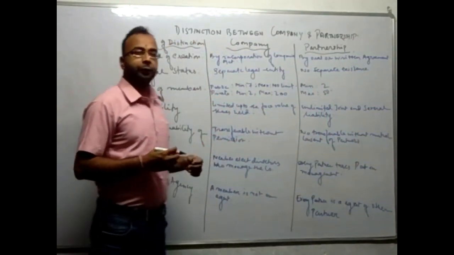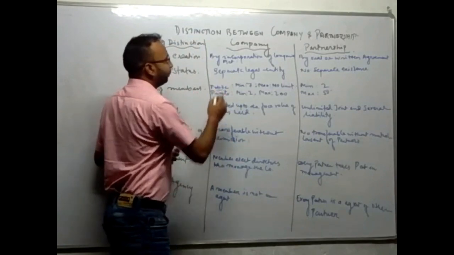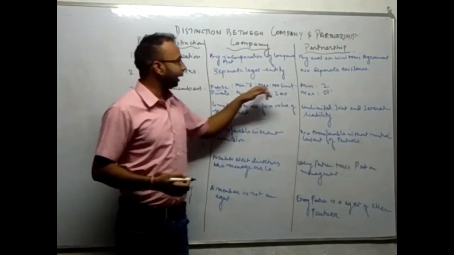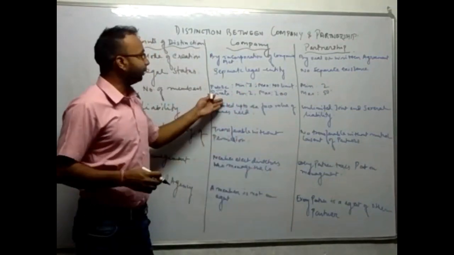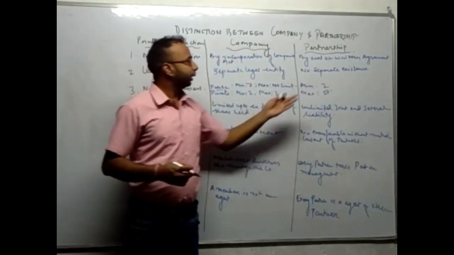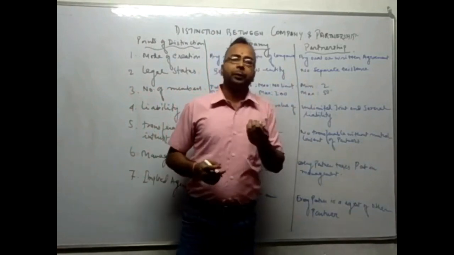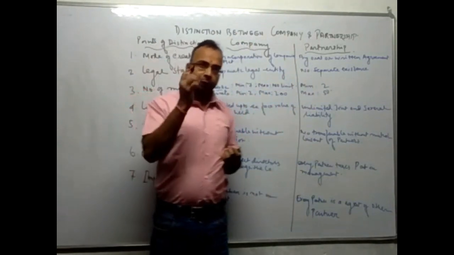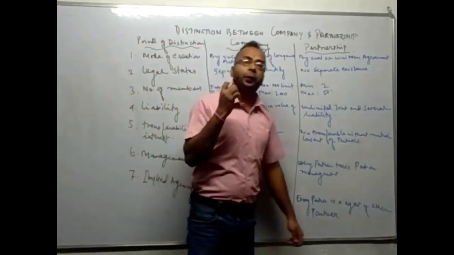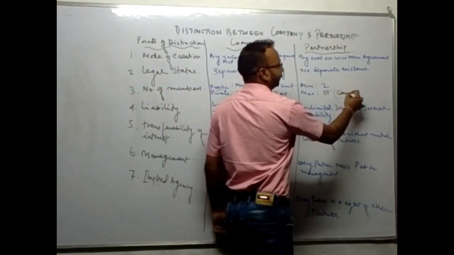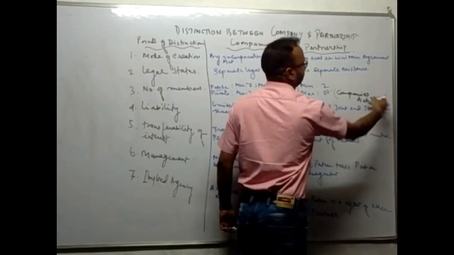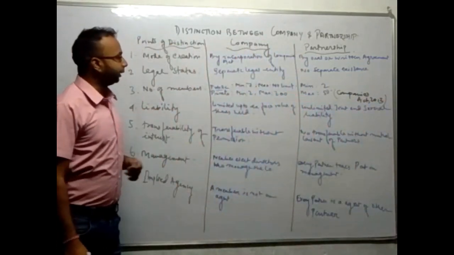Next one is number of members. For a public company, minimum 7 people are required. 7 members are required to form a public company, and maximum there is no limit. For a private company, minimum 2 members are required, and maximum limit is 200 members. And in partnership, minimum 2 members are required to form a partnership business, and maximum limit is 50, which is given by Companies Act 2013.